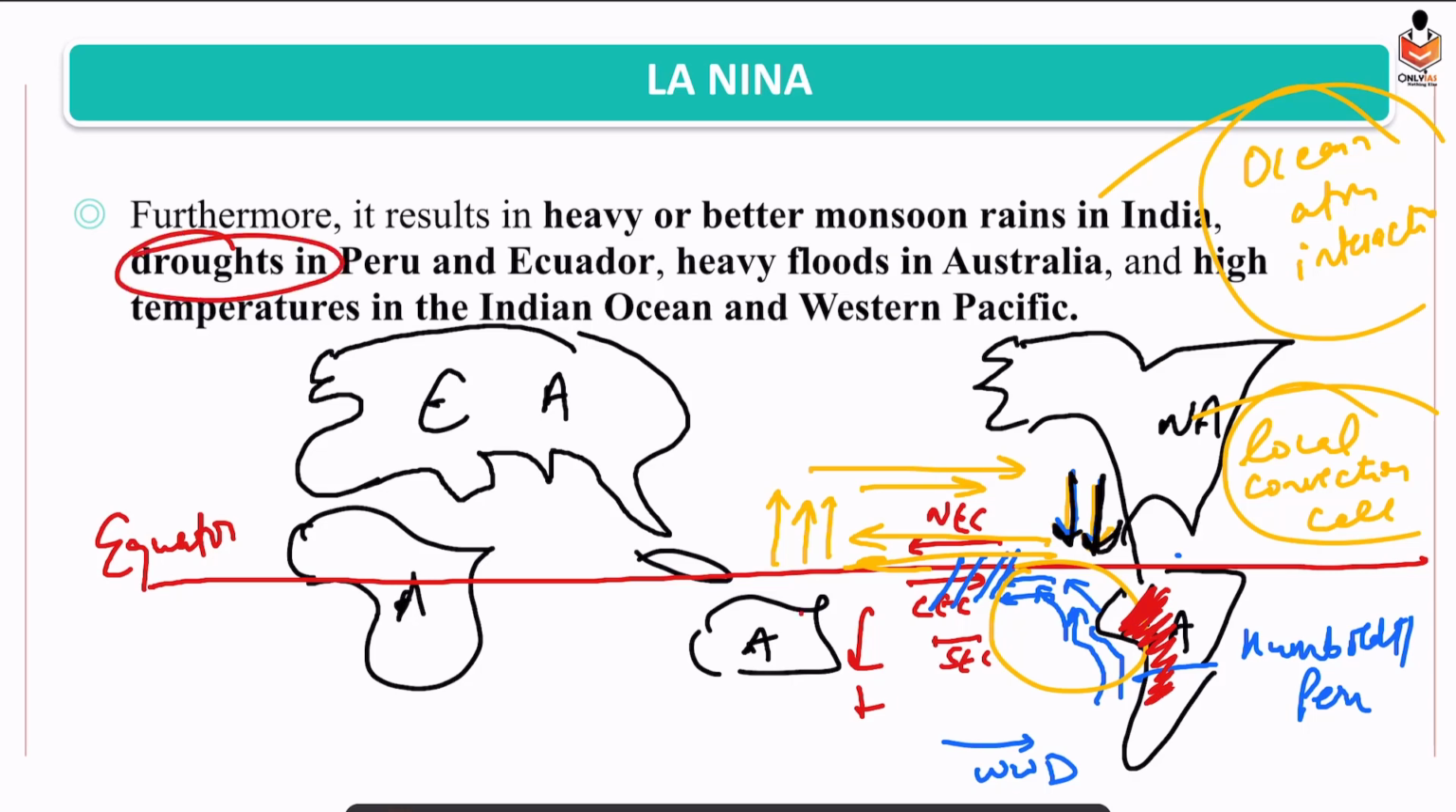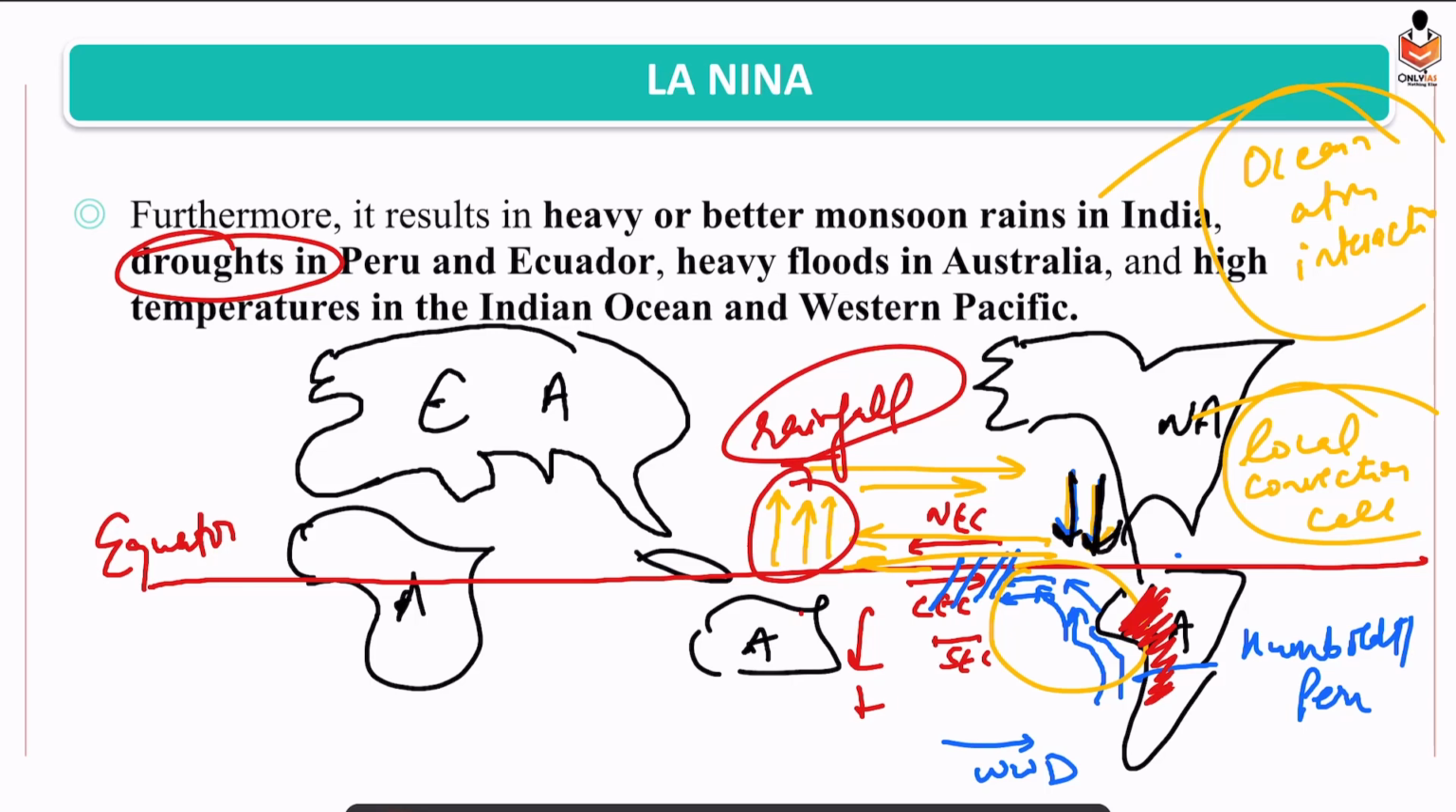In the Australian part, what we are observing is rising of the air. They will rise, adiabatic cooling, condensation. So this leads to formation of rainfall. So Australia will experience heavy rainfall. Right? So this is the scenario.